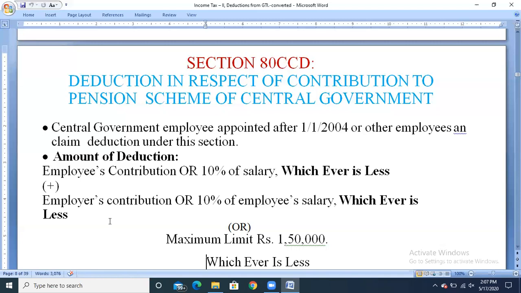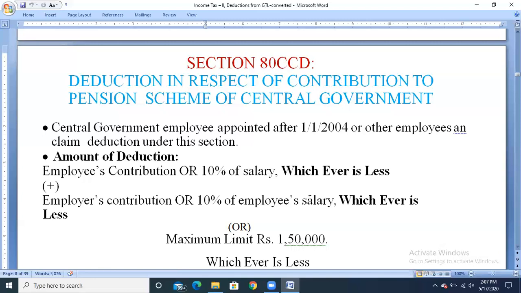And for that, we need to add the employer's contribution, that is the company's contribution or the government's contribution, or 10% of the employee's salary, whichever is less. So we need to add both amounts: the employee's contribution or 10% of salary, whichever is less, plus the employer's contribution or 10% of employee salary, whichever is less.